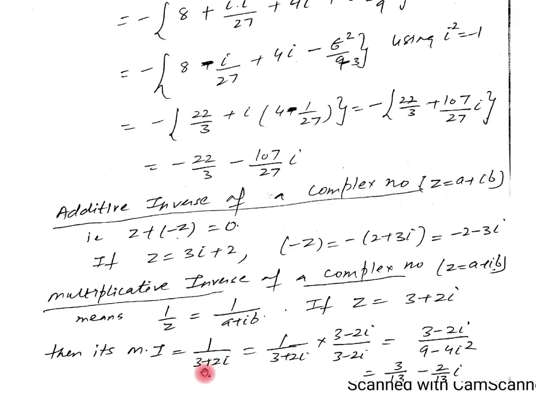Realizing the denominator by multiplying and dividing by 3 minus 2 iota, the numerator will be 3 minus 2 iota and the denominator a plus b into a minus b, a square minus b square. Simplifying, it is 3 minus 2 iota upon 13. Then separating it, 3 by 13 minus 2 by 13 iota. So this is the way to find the multiplicative inverse of a complex number.